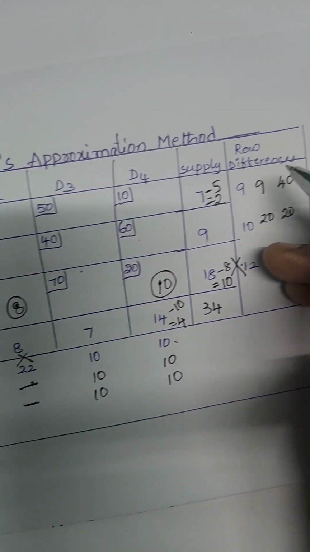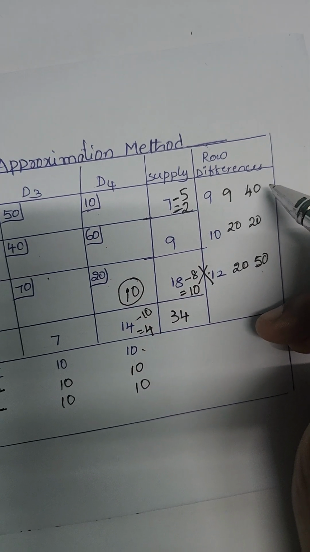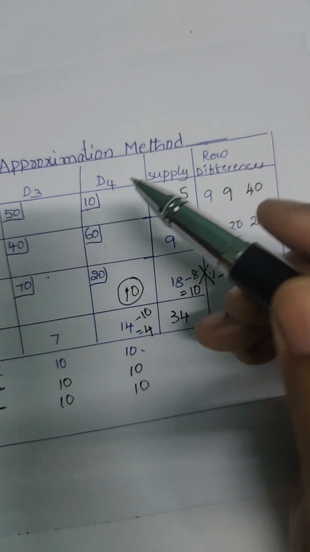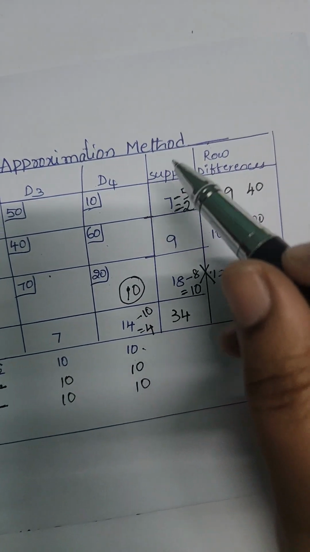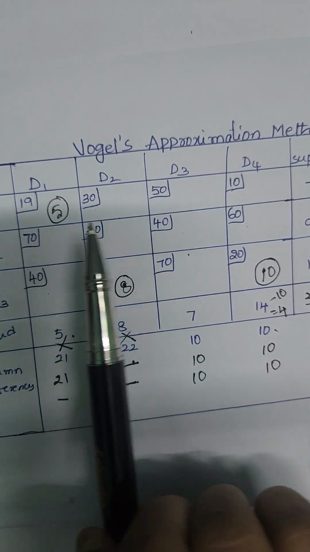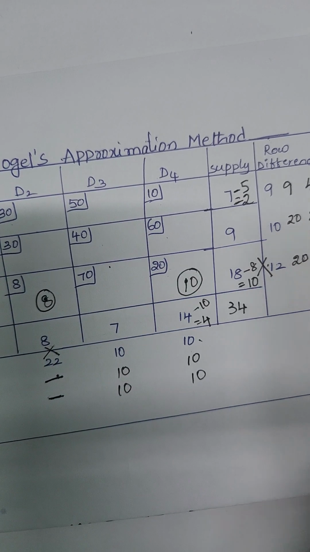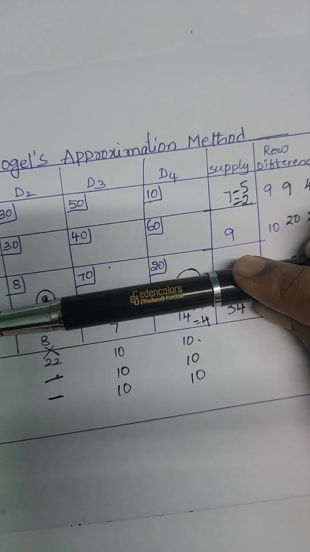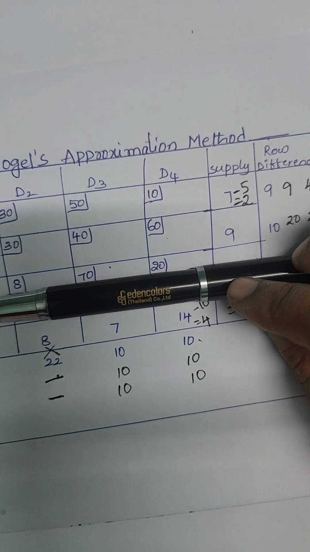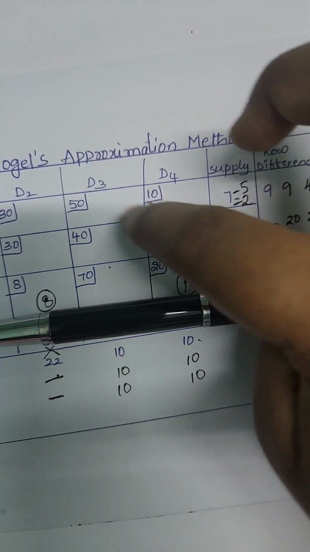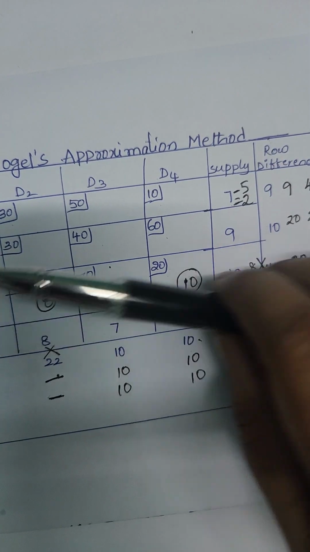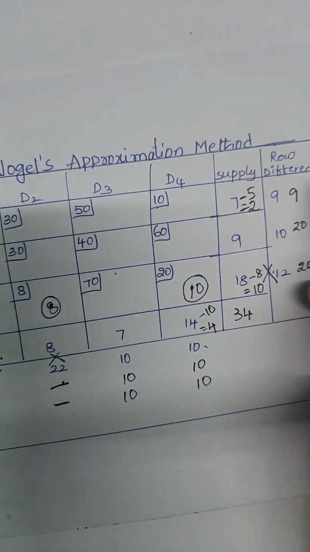And now again we will find the penalties. Here the second column is satisfied and this row is also satisfied. So the remaining cells are these 4 cells only. From those 4 cells we will find the penalties.